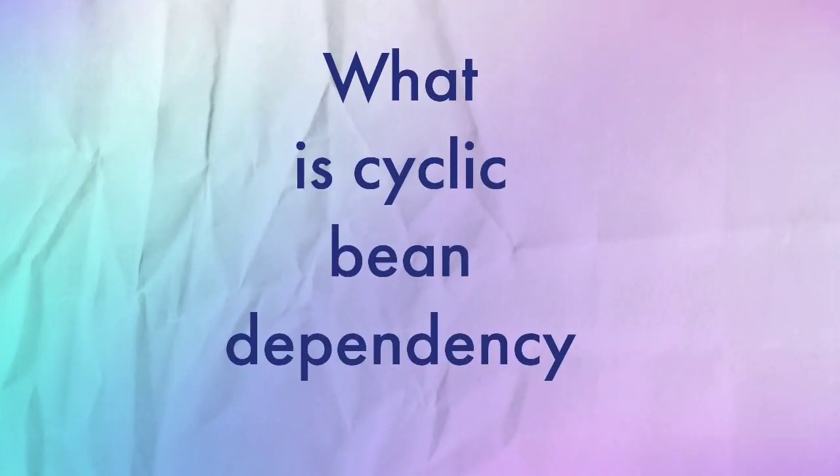Next question was also on Spring: what is cyclic bean dependency? Cyclic bean dependency occurs when bean A depends on bean B and bean B depends again on bean A, so there is a cycle formation between two beans. You can avoid this issue by using the lazy initialization concept. You can lazily initialize one of the two beans, A or B, and Spring will decide based on that which bean to initialize lazily and which to initialize eagerly. In that way we can resolve the cyclic bean dependency issue.